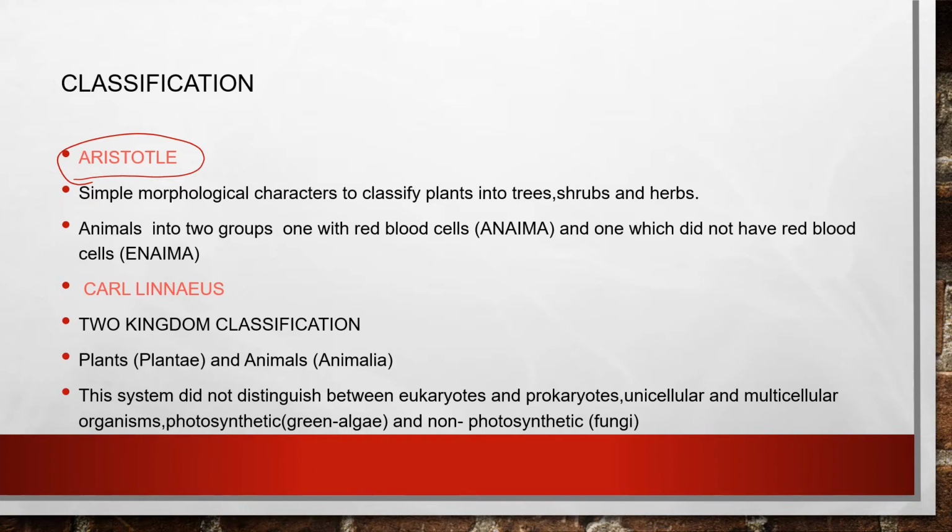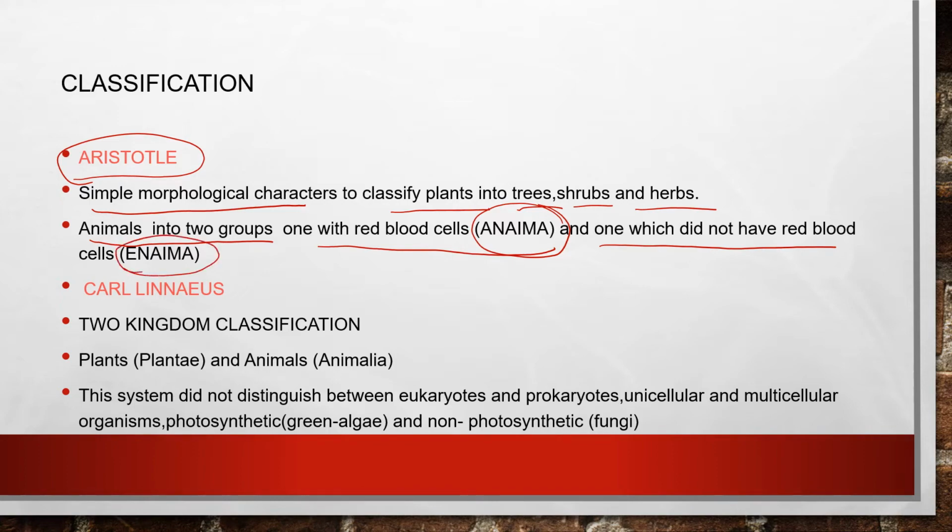He divided these organisms on the basis of simple morphological characters. He divided the plants into trees, shrubs and herbs. Then he divided the animals into two groups: one with red blood cells, that is Enaima, and the other without red blood cells, that is Anaima. So Aristotle was the first to divide plants into trees, shrubs and herbs, and animals into these two groups. This was the classification done by Aristotle.